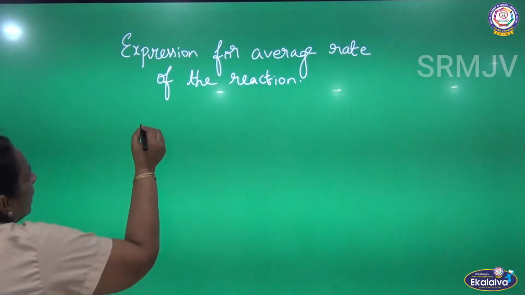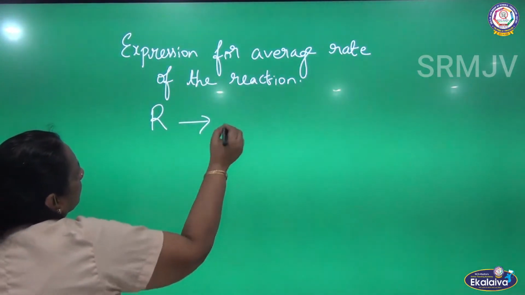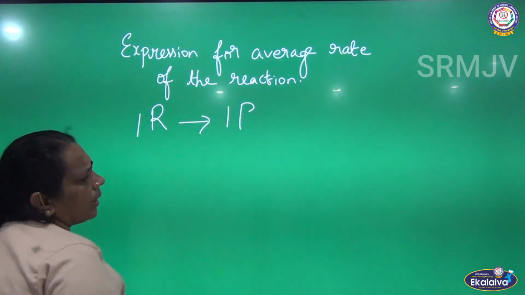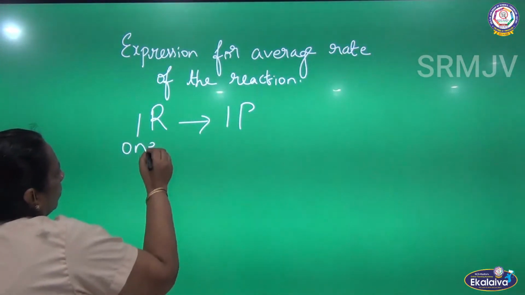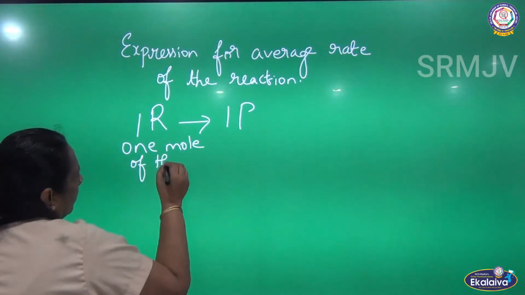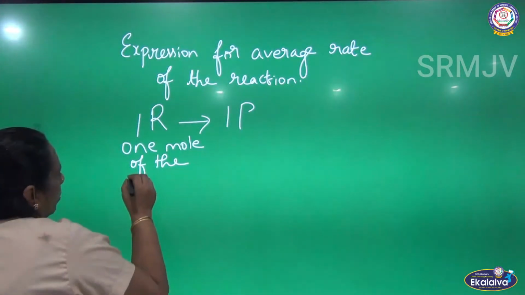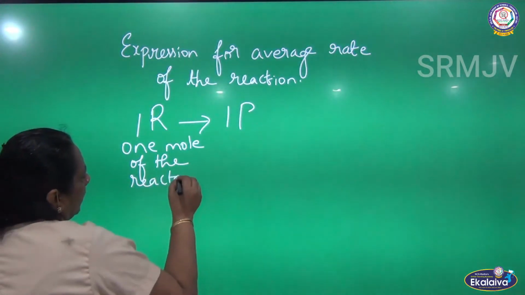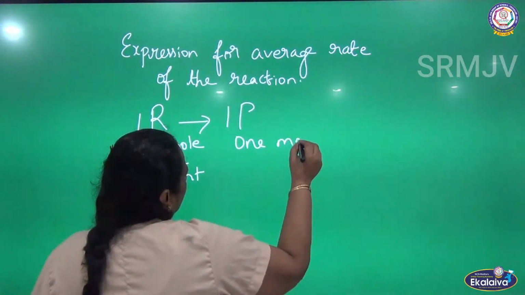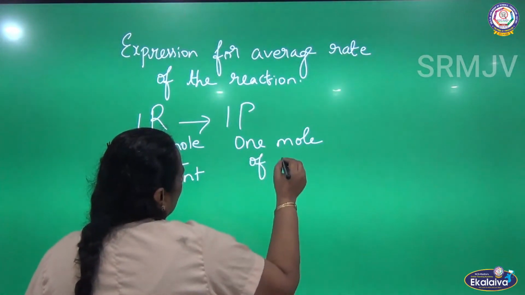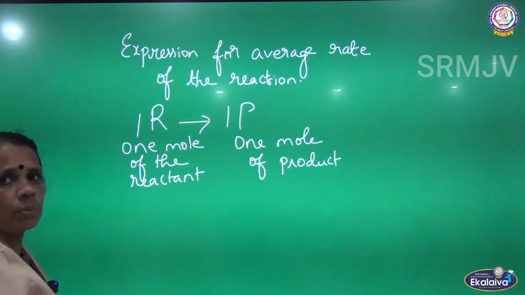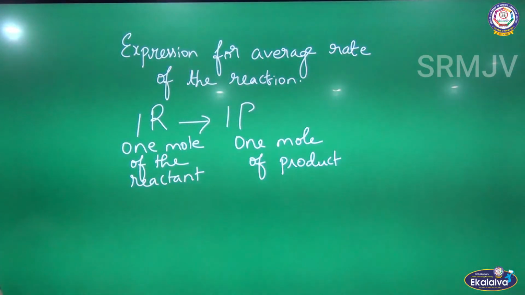For example, you assume R gives product, R gives P. One mole of the reactant gives one mole of the product.